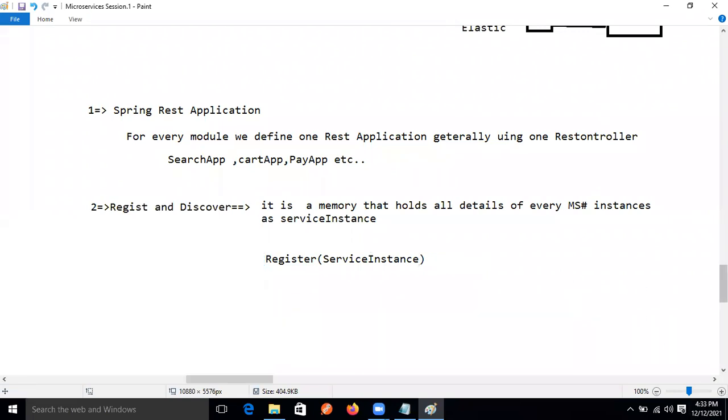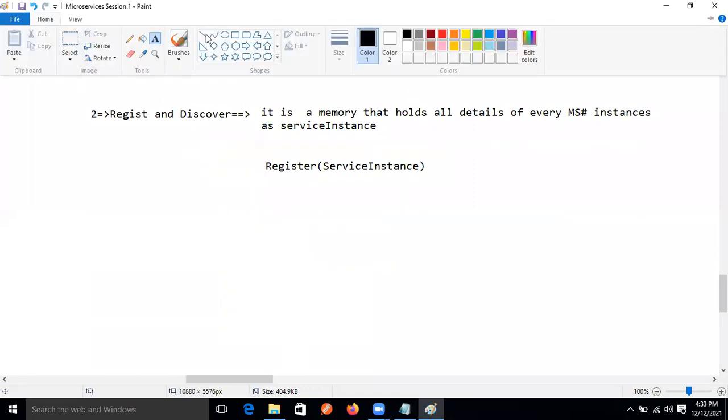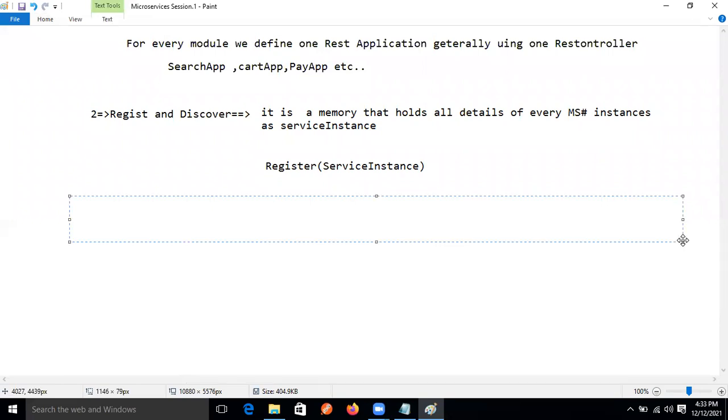Normally, whenever we are running our last time project, guys, in the registry server, what kind of information will be there? That is the load balancer server, right? Service ID will be there, right? And instance ID will be there. And in which host, what is the host number? Host number means IP address.